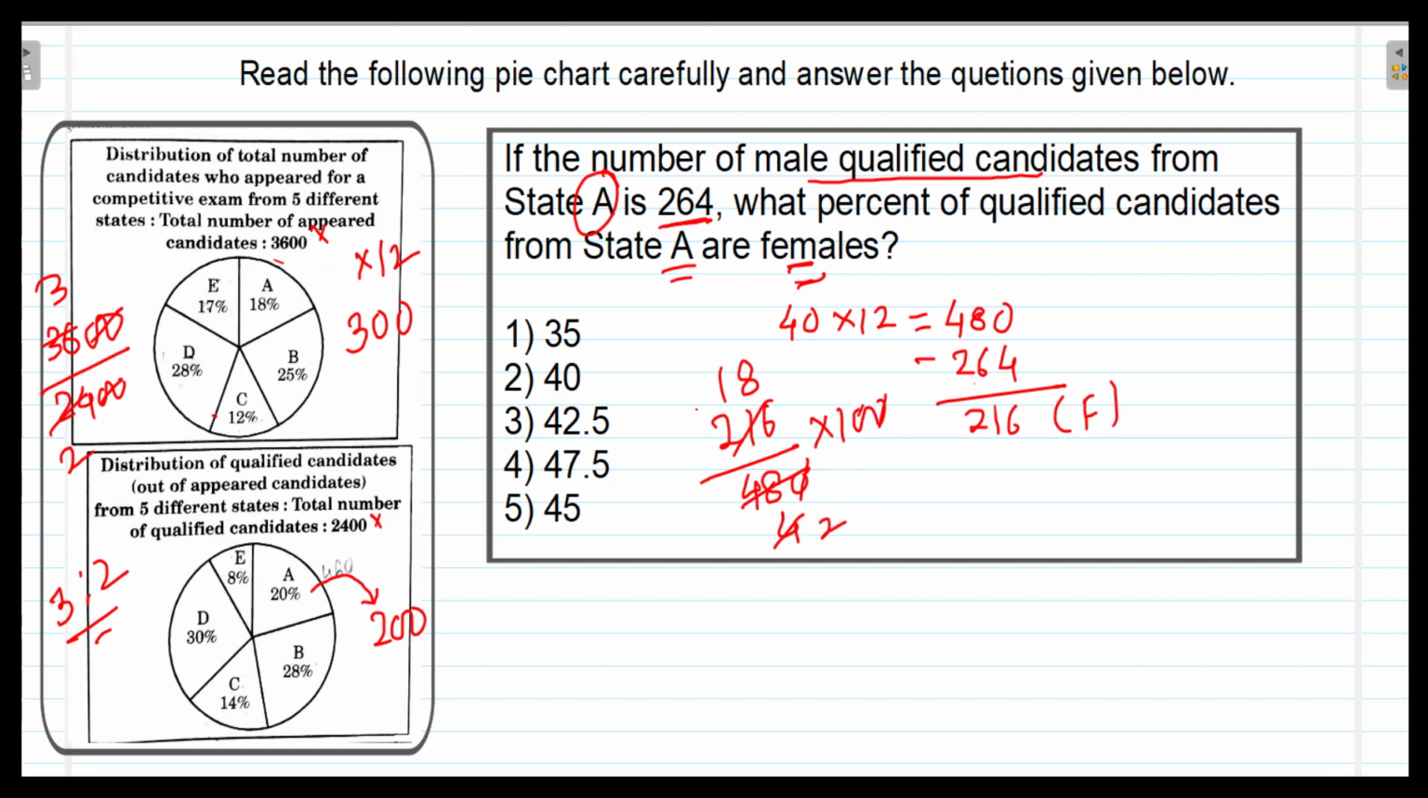Then 2 2s are 4, 2 5s are 10, 2 9s are 18, and 9 5s are 45. So the correct option will be 45%. So the fifth option will be the correct option. And if you do not take 200 here, then you will have to find the 20% of 2400. Of course, taking 20% of 2400 is also easy, but taking 8%, 14%, 17% will be a little more difficult than calculating for 200. See the second question.